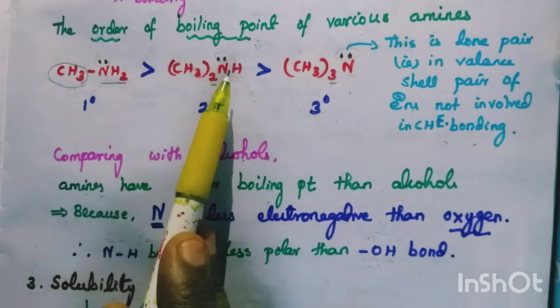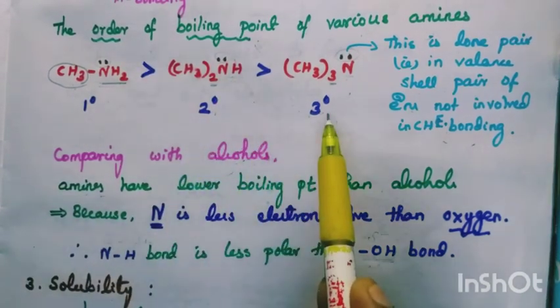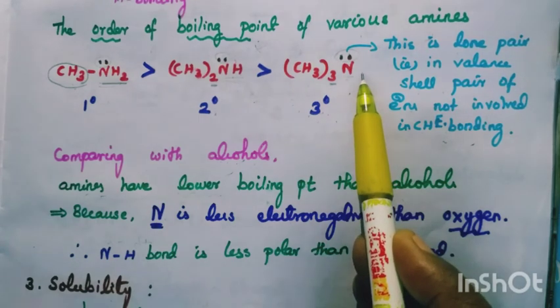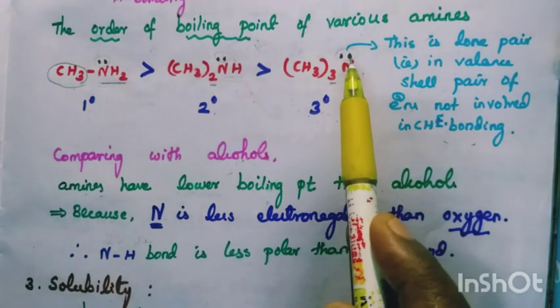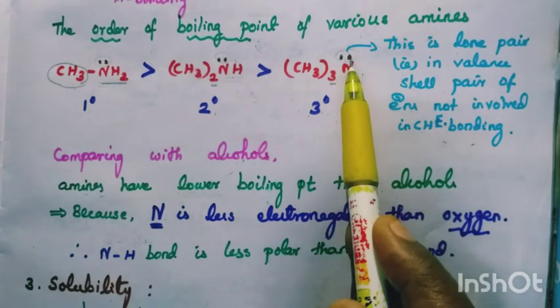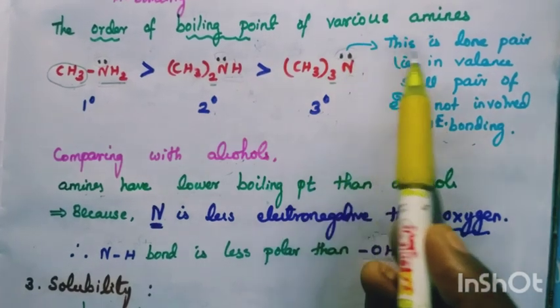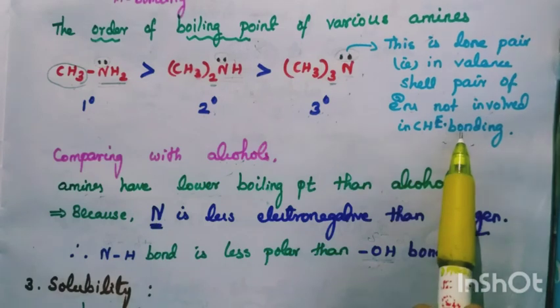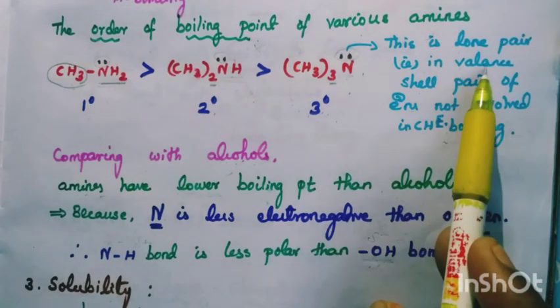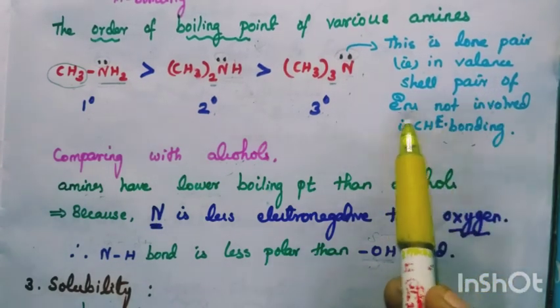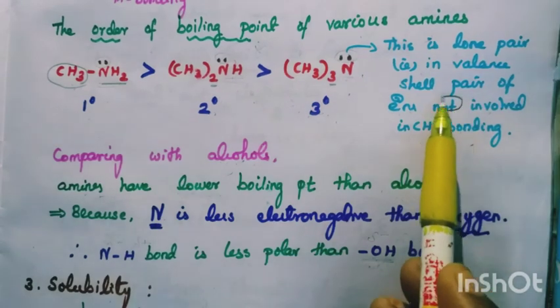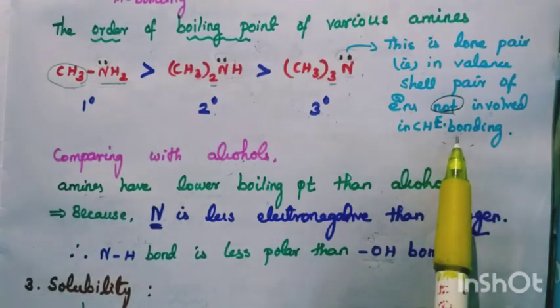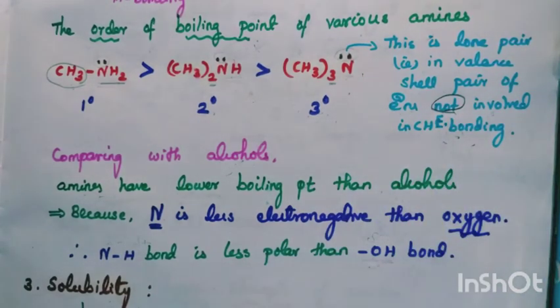Secondary amine means a compound containing NH. Tertiary amine means a compound containing N. This electron pair is called a lone pair. We already discussed what a lone pair is: a valence shell pair of electrons not involved in chemical bonding is called a lone pair of electrons.